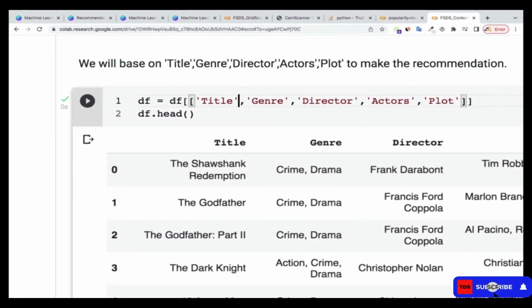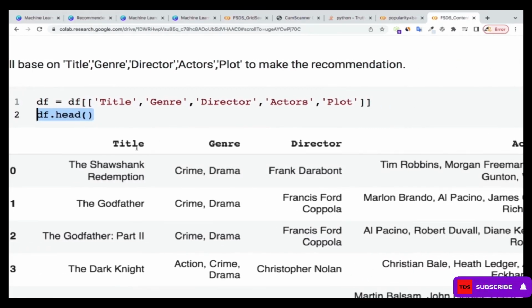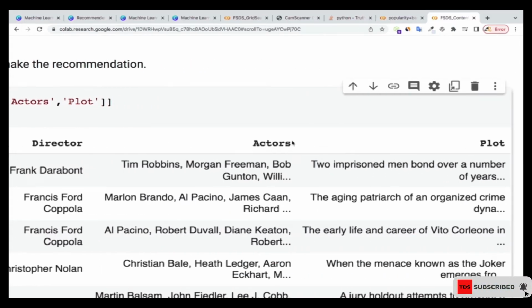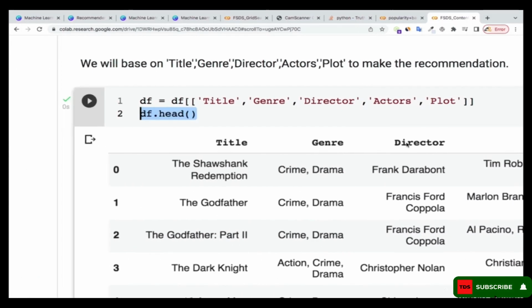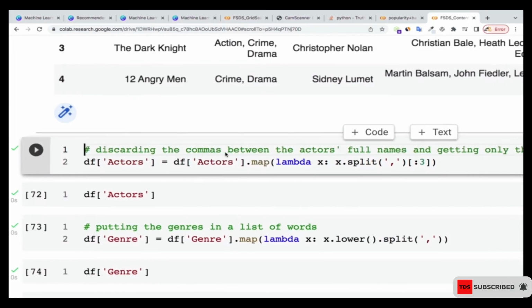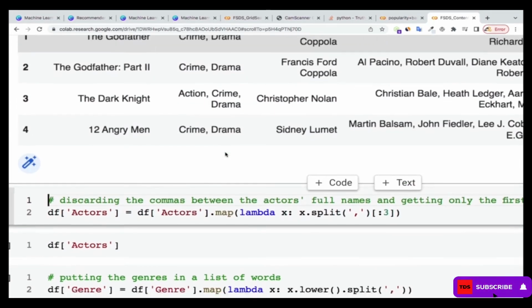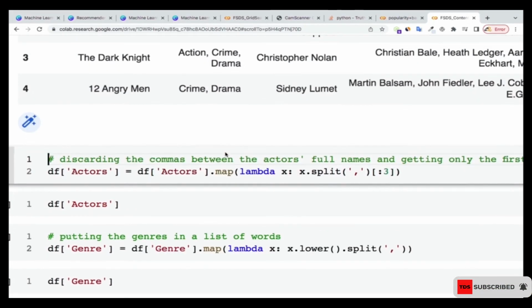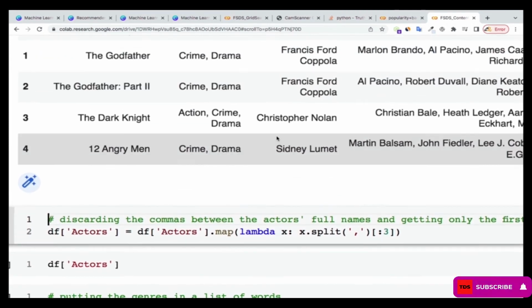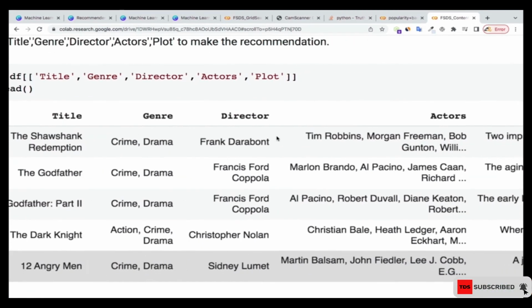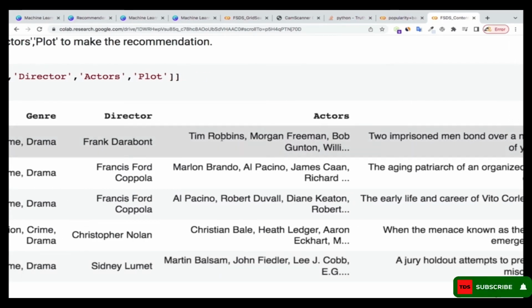So that's what I'm selecting over here, and then I'm storing it in df. If I show you the head of it, you can see that we have the title, genre, director, actors, and then plot over there. Next, we're going to do some text processing. If you go to the actors column, we have the actors like this, for instance Tim Robbins, Morgan Freeman, Bob something, and so on.